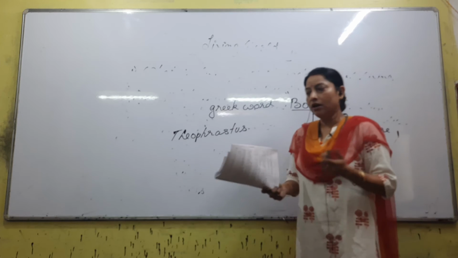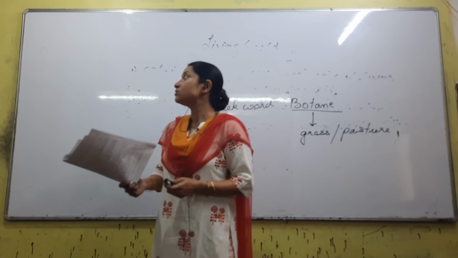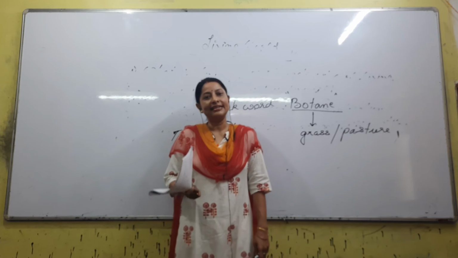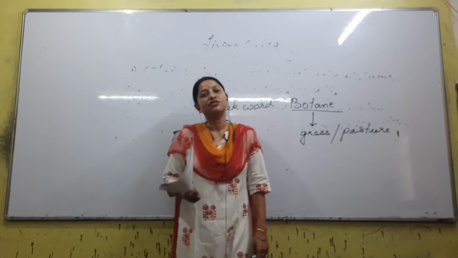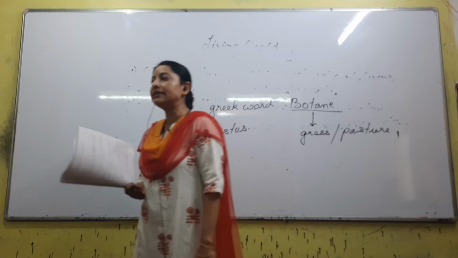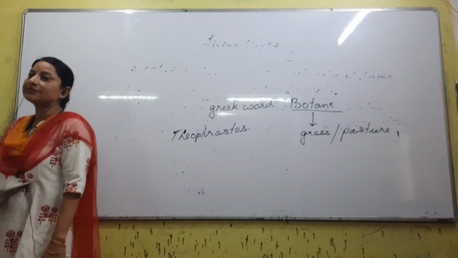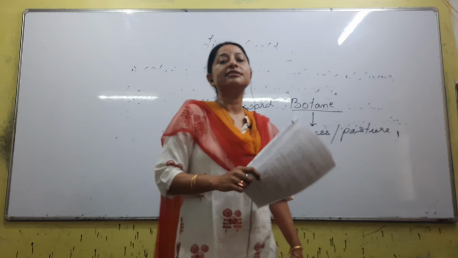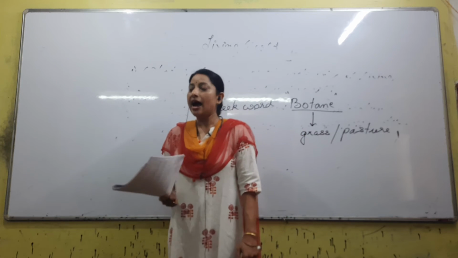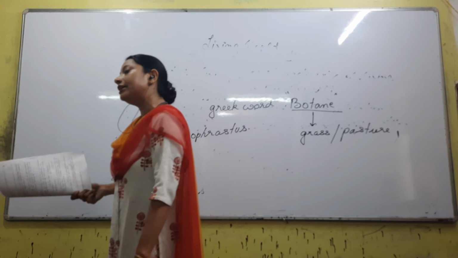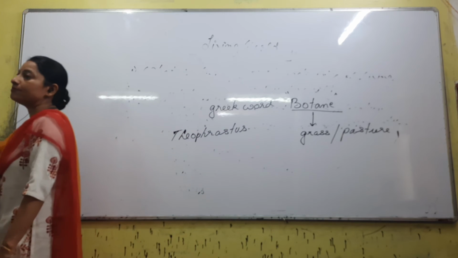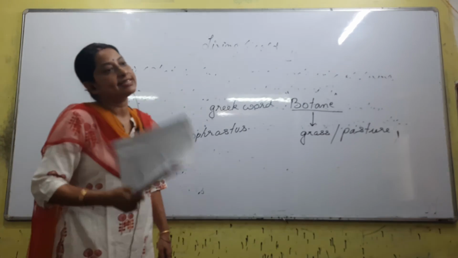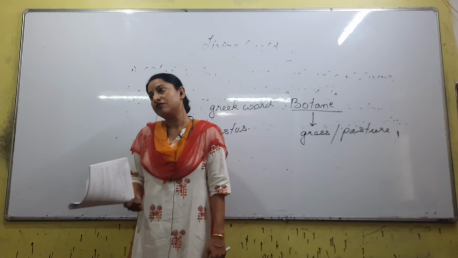Clear? So that was all about growth, and next we go to the next one, that is reproduction. Obviously, what is reproduction, we understand: increasing the number of like forms is called reproduction. Types of reproduction: two types, sexual reproduction and asexual reproduction. There is also another type, called vegetative reproduction. But now NCERT has put vegetative reproduction under asexual means of reproduction, so we have two types of reproduction.